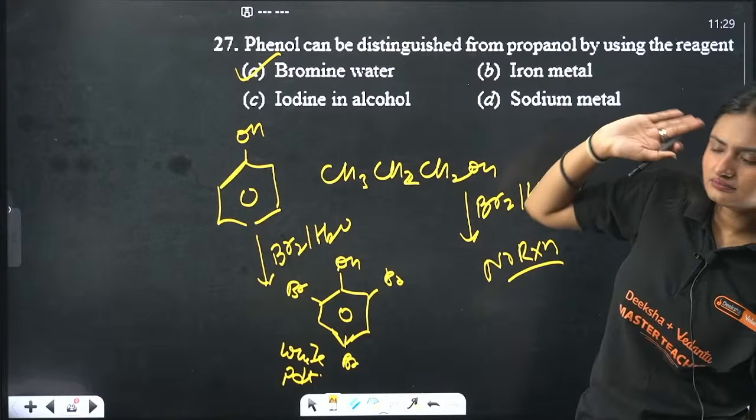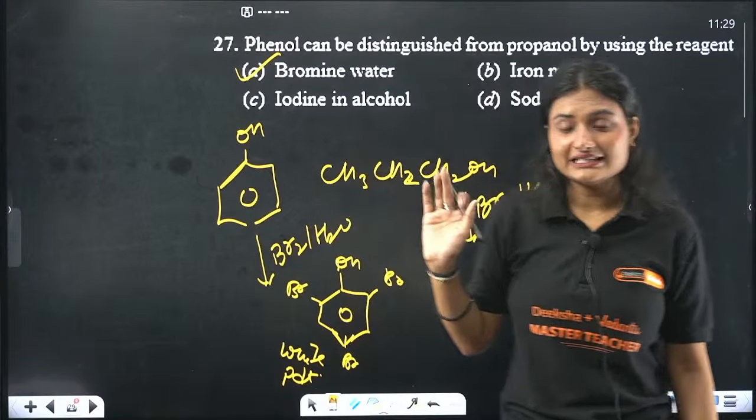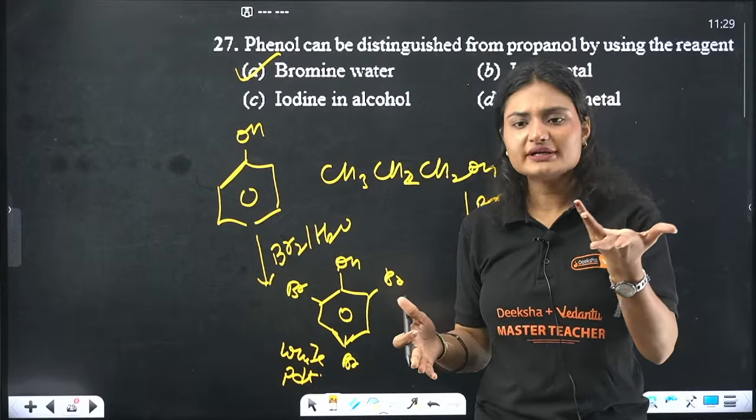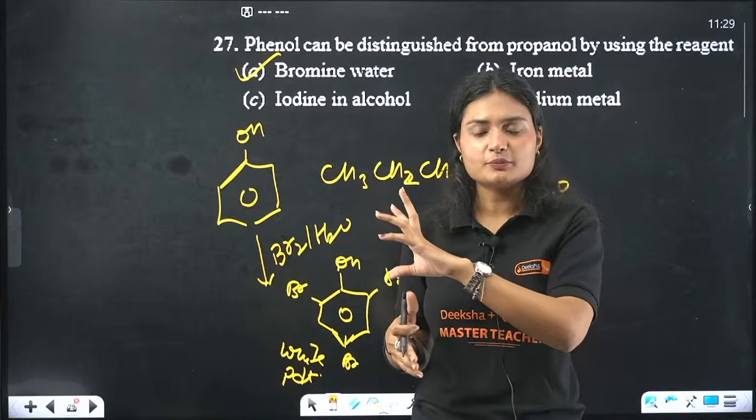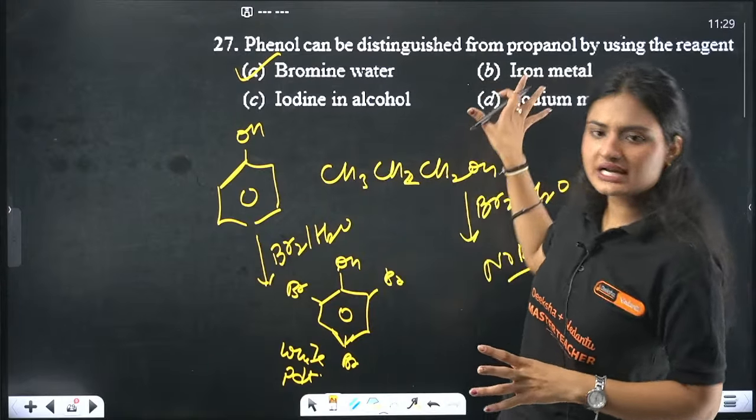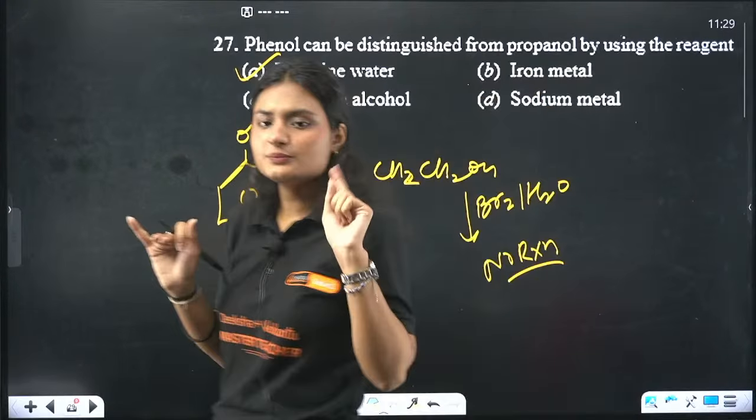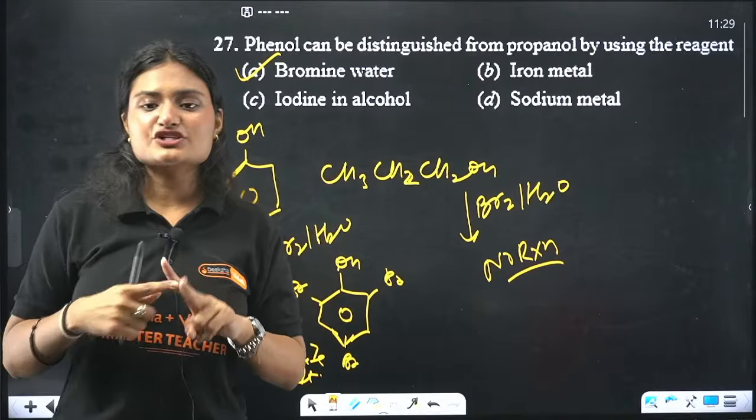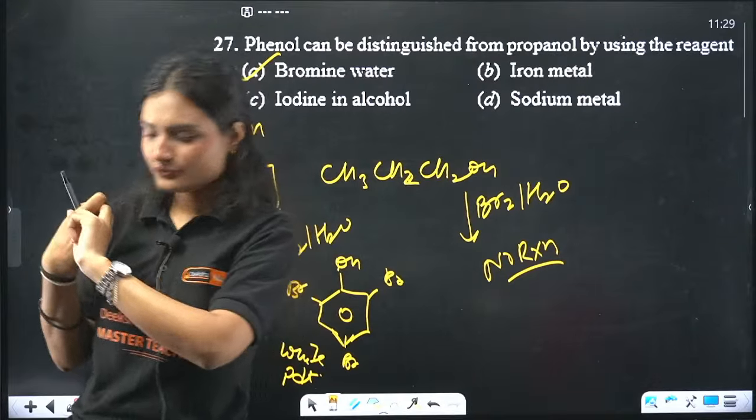Iron metal, no, you don't use iron metal directly. We use iron chloride, and then we get a violet colored product with phenol. Okay, iodine in alcohol is also not used, and sodium metal again gives a reaction with both propanol and phenol. Sodium metal will give a reaction with propanol as well as phenol.